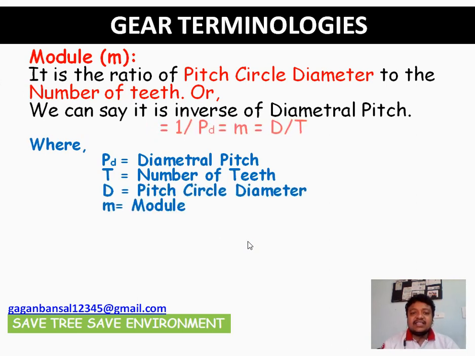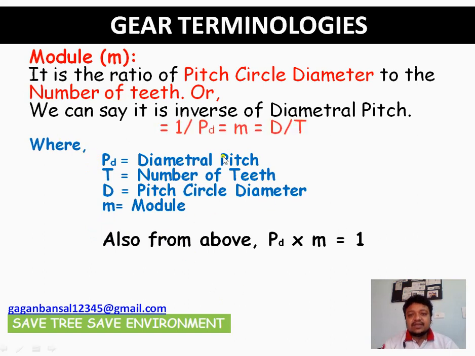Now certain relations. M is the module. All these nomenclatures are already explained. So PD into M: PD is the diametral pitch, that is T by D, and module is D by T, so their product equals 1.